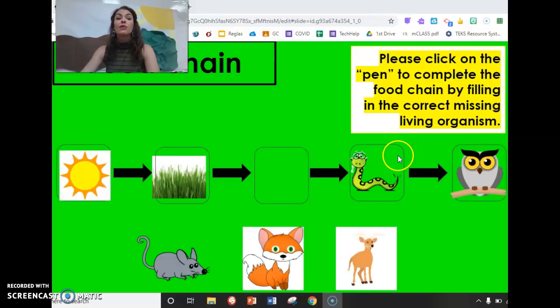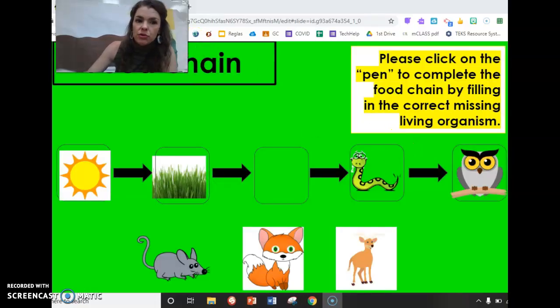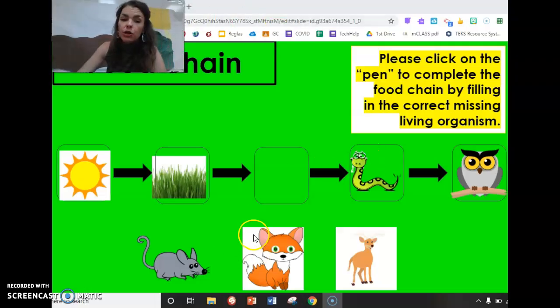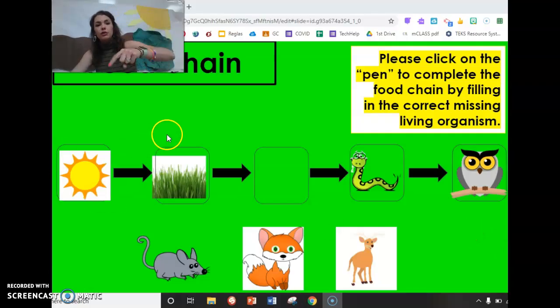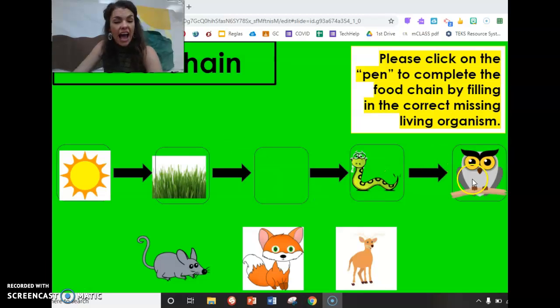Let's review one more time with some food chain examples. These were your assignments earlier this week and last week where you were practicing the chain. Remember this one. We have the sun to the grass, to the blank, then the snake, then the owl. Let me hear you tell me one more time which organism would belong in this blank box.